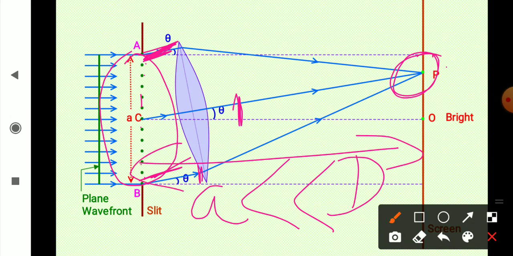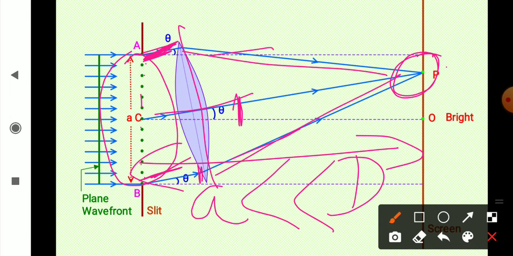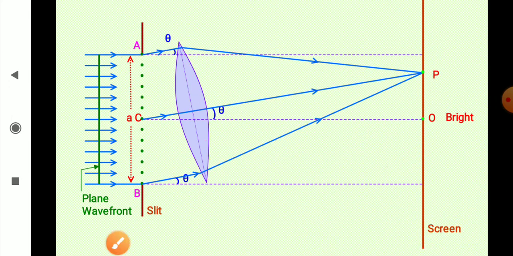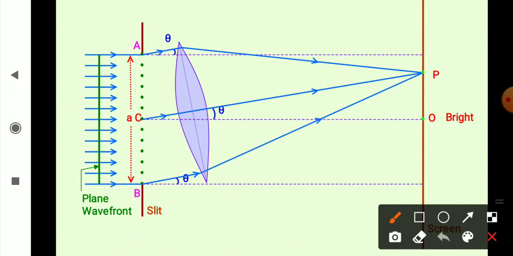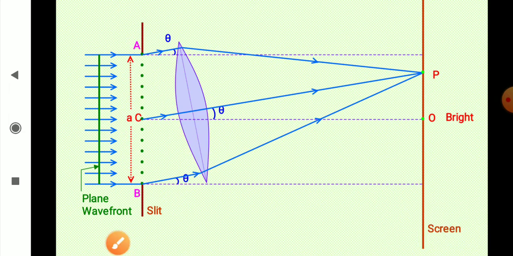So what is happening is that these waves are literally parallel, और इस लेंस के आगे वाली सारी डिस्टेंस को हम बराबर मान सकते हैं. So path difference will be left here only in this part. आगे वाला हम सब इक्वल मान सकते हैं. So let's see how we do it. Drop a perpendicular from point A on B. Just look at it.